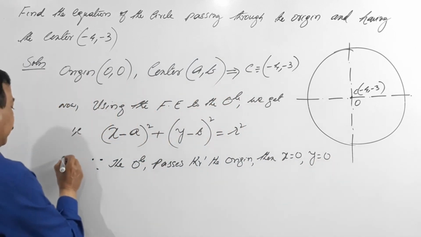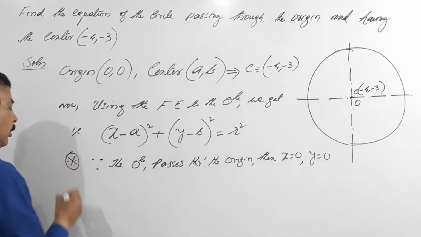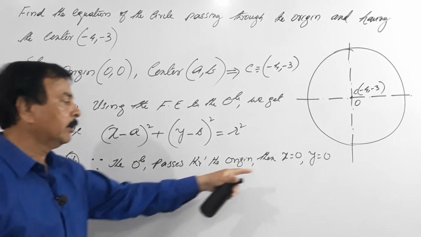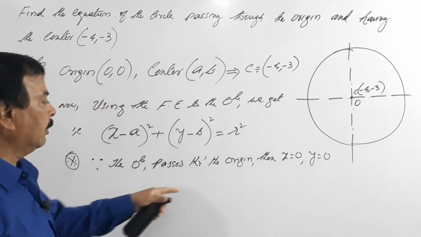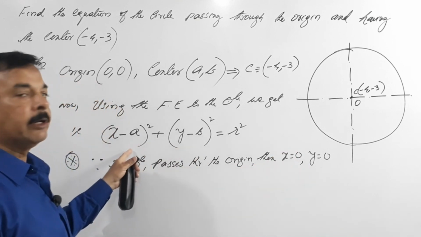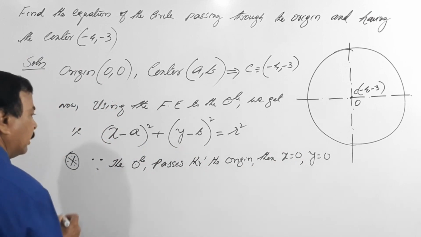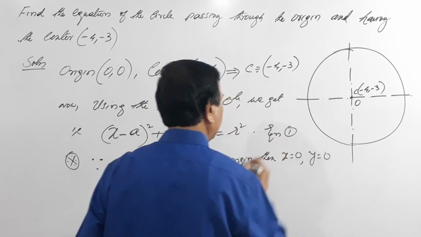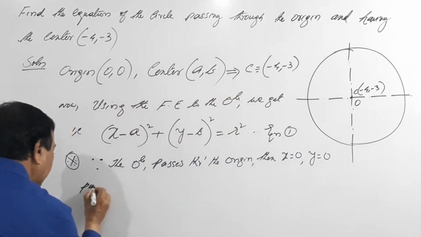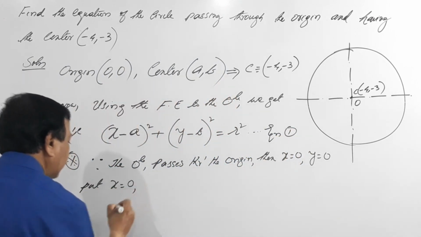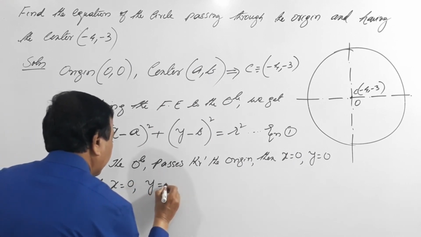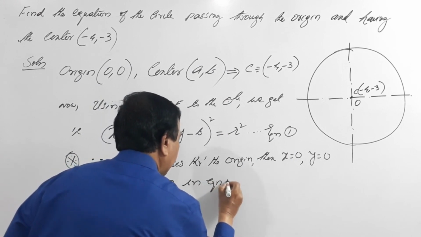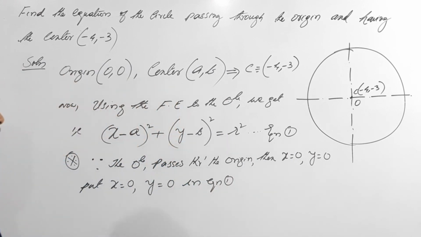Please make this an important note. So remember this, since it is passing through the origin, x will be 0, y will be 0. I call this equation 1. Substitute the values x equals 0, y equals 0 in equation 1. Done.